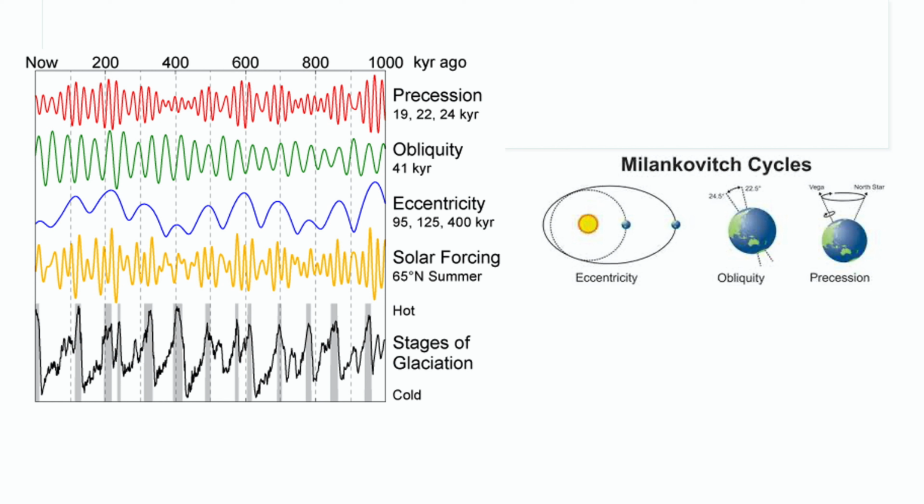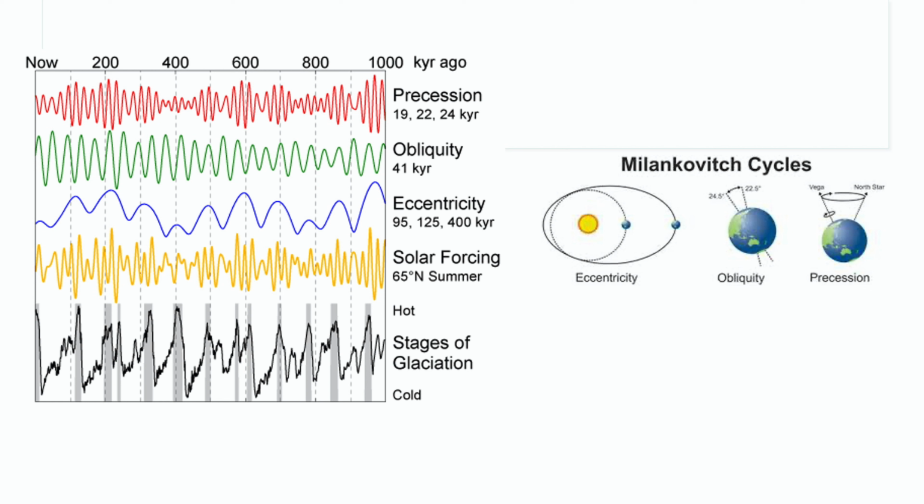This idea that a small change in ellipticity can have a significant effect was proposed in the 1920s by a Serbian scientist, Milutin Milankovic. It was pretty much dismissed at that time. Another effect is due to the tilt of the Earth's rotation axis, varying over cycles of 41,000 years. A greater tilt leads to more extreme seasons. The effect is greater at higher latitudes.